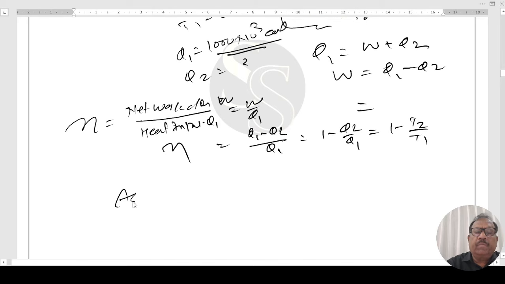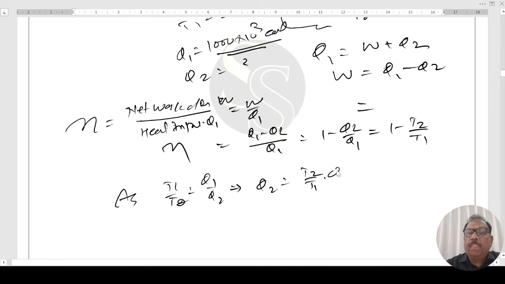Now, as T1 over T2 equal to Q1 over Q2, so Q2 will be equal to T2 over T1 into Q1. इसको सिंप्लीफाई कर लेंगे, that is 300 divided by 1100 into 10 to the power 6 calories.